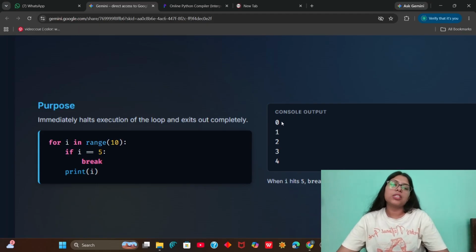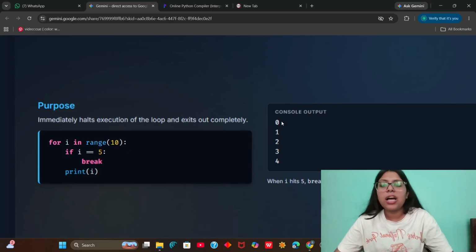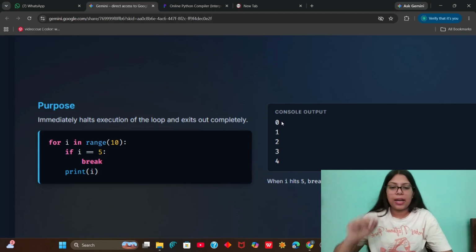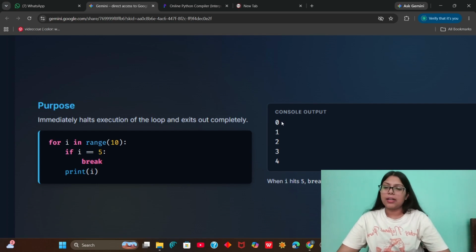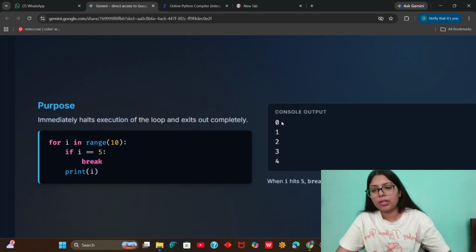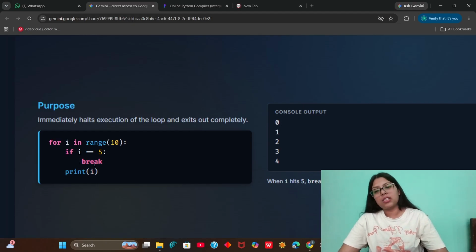It will start from 0 and run till 9. But I do not want the loop to run if I hit 5. If I encounter 5, I want the loop to break instantly, stop, and not execute any further. Then I will use this break statement.